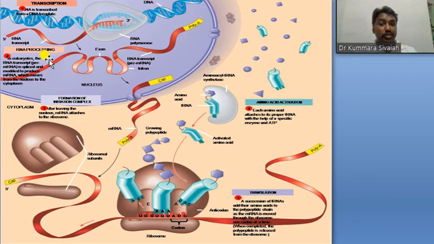Then for this mRNA, the transcription takes place in the nucleus, so it is a eukaryotic cell. After formation of the transcript, that mRNA enters into the cytosol.